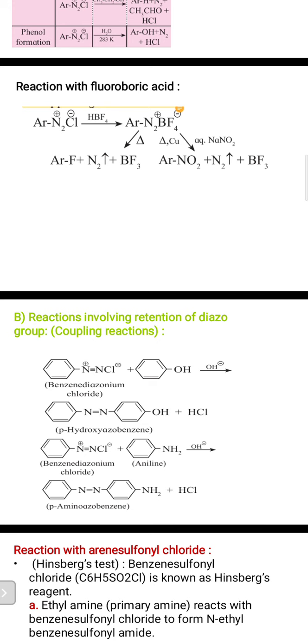Coupling reaction: we'll see benzene diazonium chloride plus phenol in presence of alkaline medium, meaning basic medium with OH minus ion, it gives para hydroxy azobenzene plus HCl. Then benzene diazonium chloride with aniline, again in presence of basic medium, gives para amino azobenzene along with HCl.